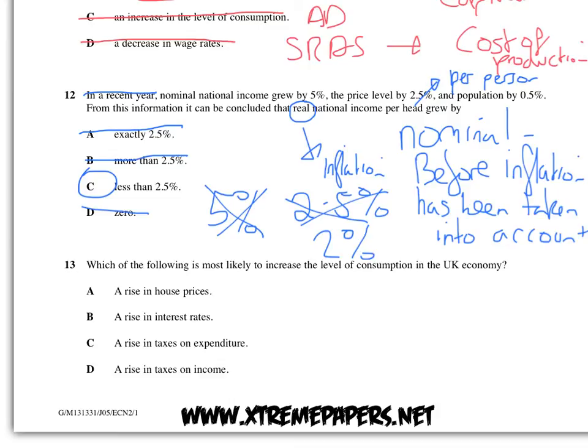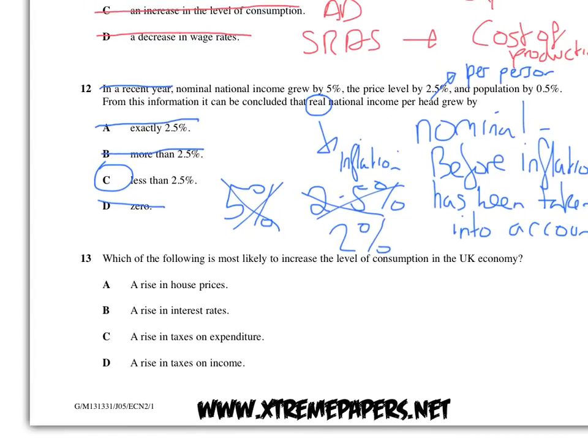Right, this one we laugh at. It's embarrassingly easy. Which of the following is most likely to increase the level of consumption in the UK economy? Now, remember, consumption is spending by households on goods and services. Right, firstly, a rise in house prices. That would make people feel more wealthy. When people feel more wealthy, what do they do? They spend. So that makes sense.